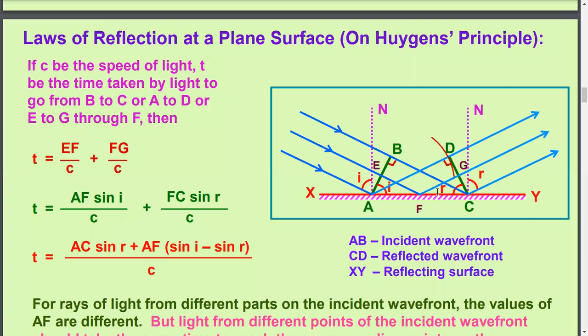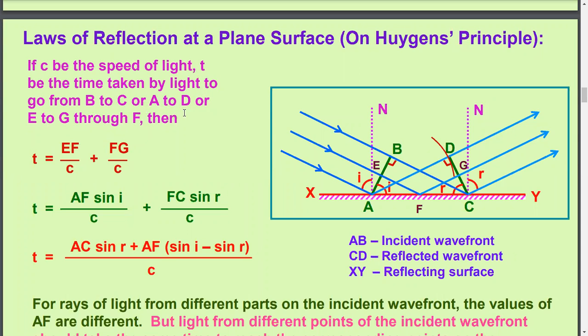The incident wavefront will take time t to travel the distance B to C.